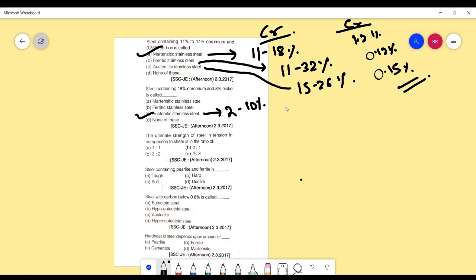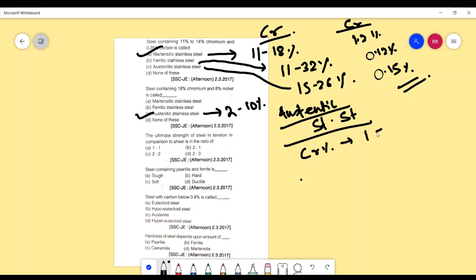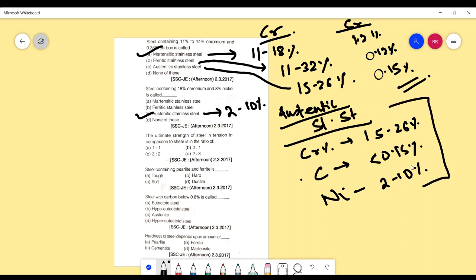So based on these two questions, what conclusions we can derive is, in case of austenitic stainless steel, chromium percent 15 to 26%, carbon less than 0.15%, and nickel 2 to 10%. We need to remember these values.